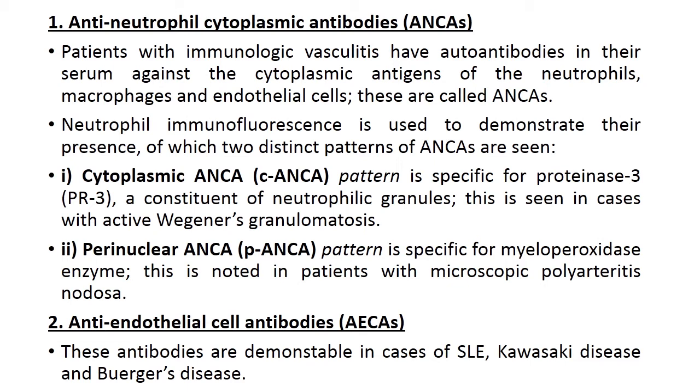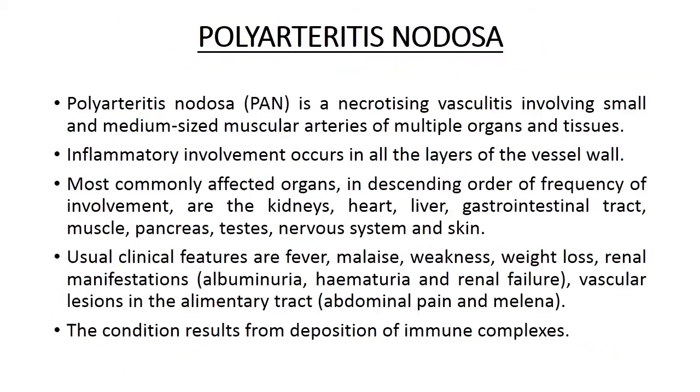Cytoplasmic pattern is specific for proteinase 3, a constituent of neutrophilic granules, and this is seen in cases with active Wegener's granulomatosis. And perinuclear pattern is specific for myeloperoxidase enzyme. This is noted in patients with microscopic polyarteritis nodosa. And anti-endothelial cell antibodies are demonstrable in cases of SLE, that is systemic lupus erythematosus, Kawasaki disease and Buerger's disease. Now we will discuss one by one.